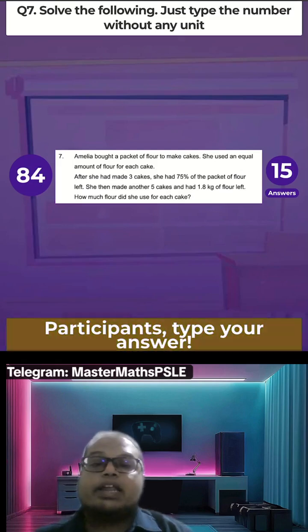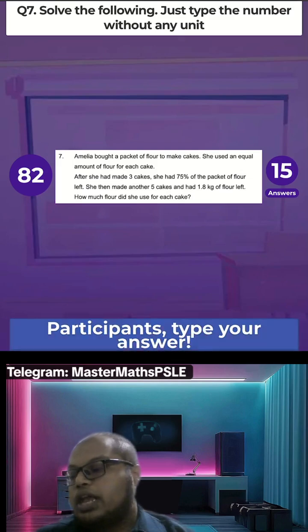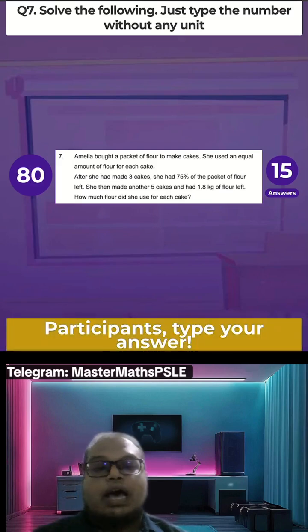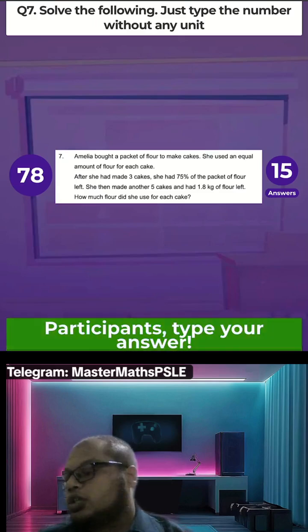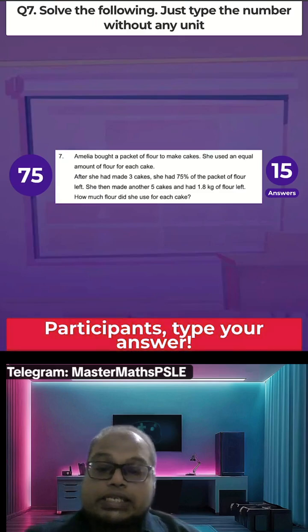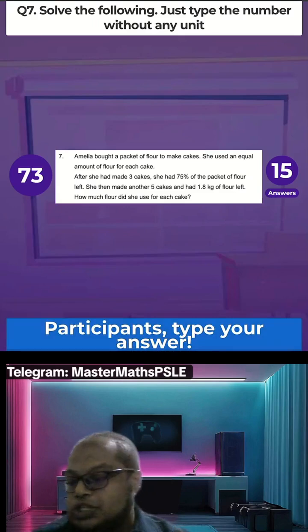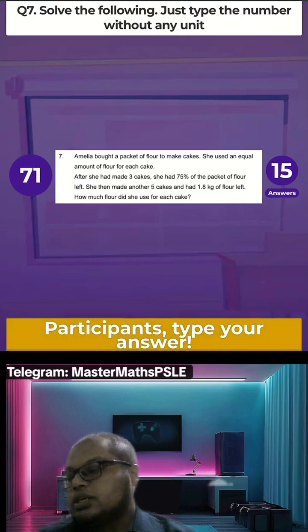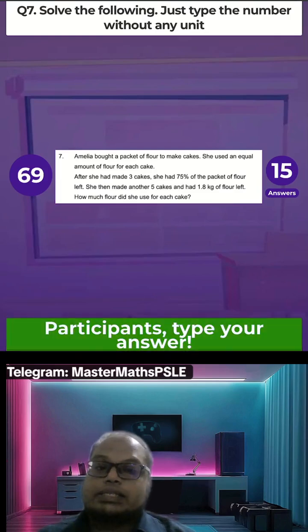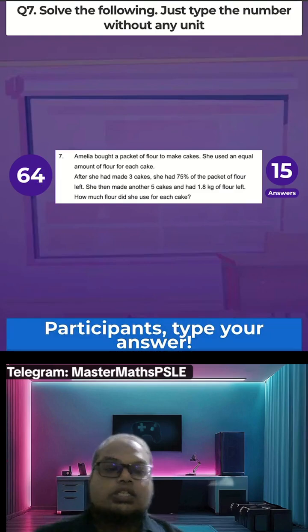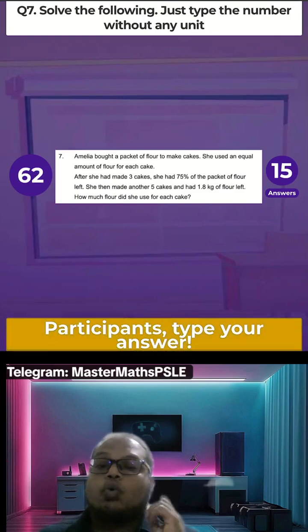Then she made another 5 cakes and had 1.8 kg of flour left. So now there are a total of 8 cakes. And then that 1.8 kg is for how many cakes? How many more cakes can she do with that 1.8 kg? Then after that, you need to find for 1 cake.